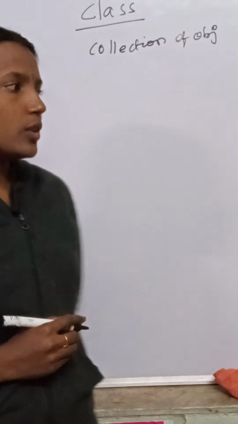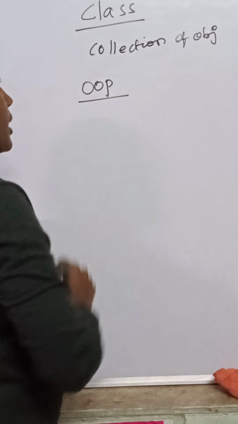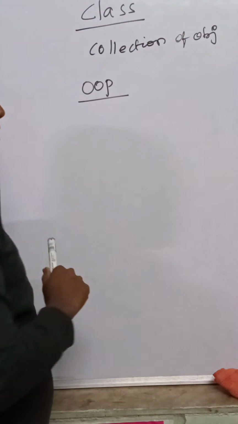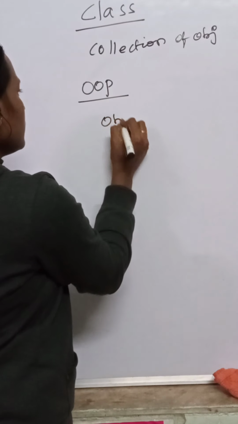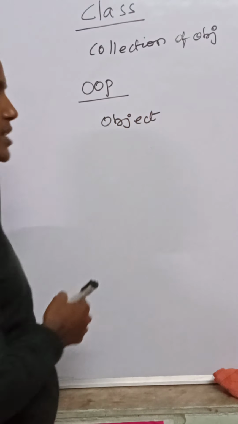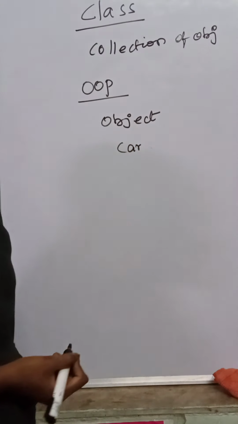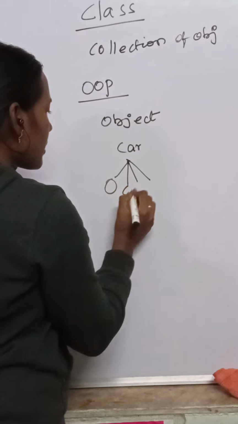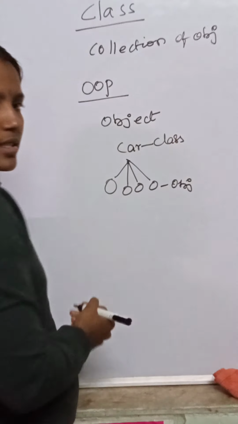Here also in the OOPS concepts, in the concept of OOP, object oriented programming, class is nothing but collection of objects is called as a class. That means in this world anything to be treated as object. Consider collection of cars. Car is a class. In that we have different types of cars. So these different types of cars are called as objects. This is called as class.